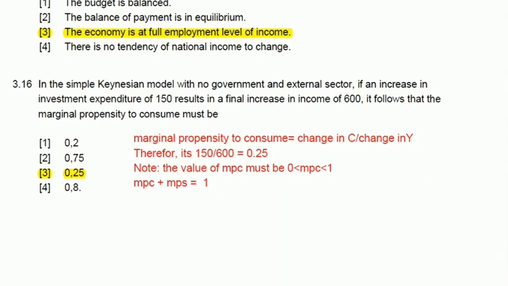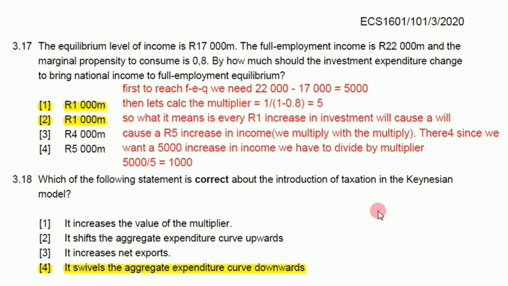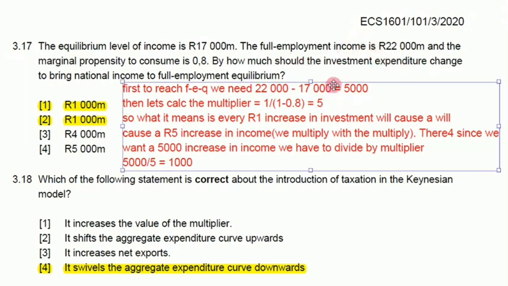And remember, it should always be 0 point something, not a number above 1. The equilibrium level of income is 17,000 million. The full employment income is 22,000 million, and the marginal propensity to consume is 0.8. By how much should the investment expenditure change to bring the national income to the full employment level?